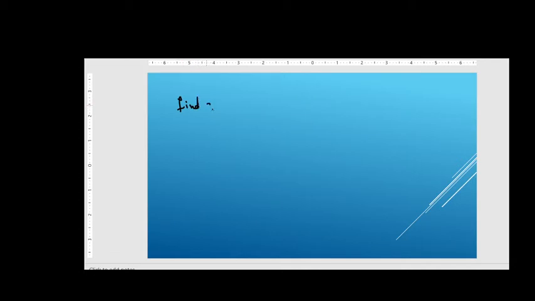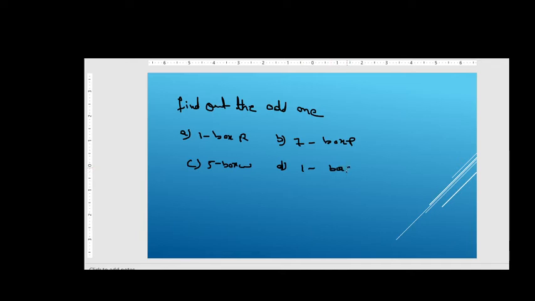Find out the odd one. Option A is 1 box R, option B 7 box P, option C 5 box W, and option D 1 box Q, right friends? So find out the answer for this and let me know in the comment section, friends.